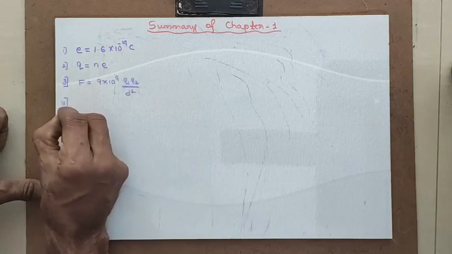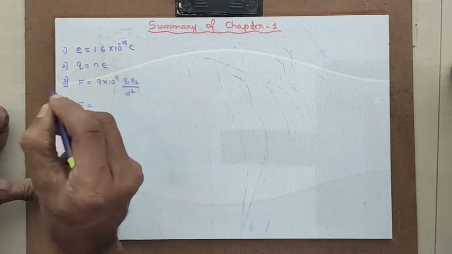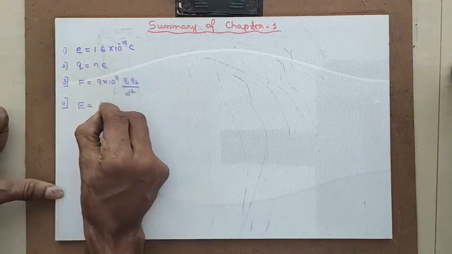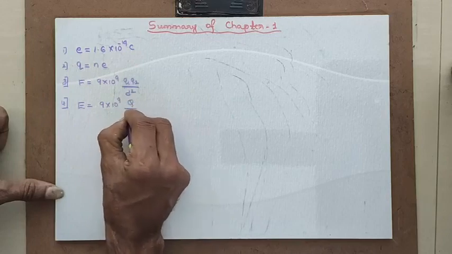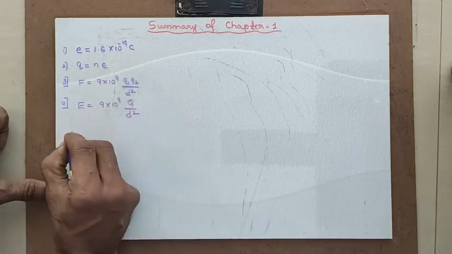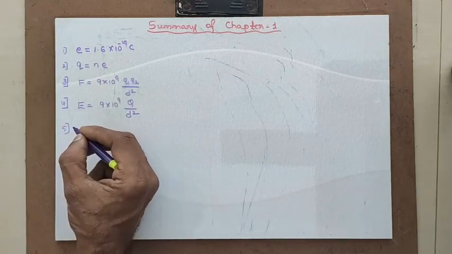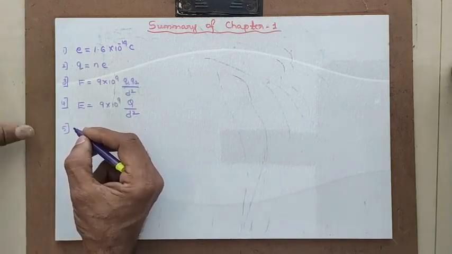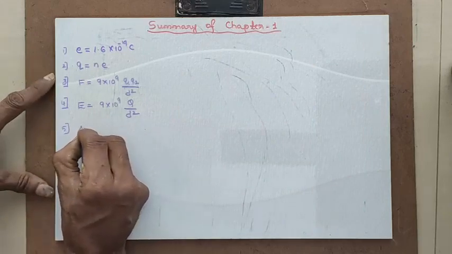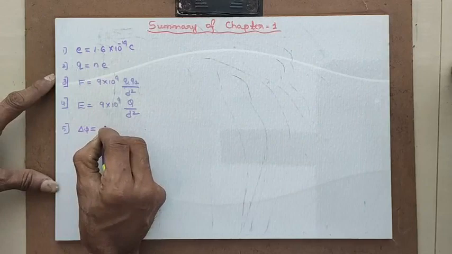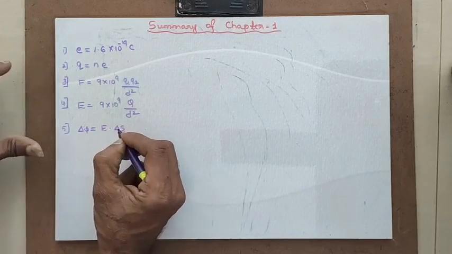Next is the concept of electric field. The electric field concept is very simple. I will bring one charge here. Obviously that also can be given by 9 into 10 raised to 9 charge Q divided by d square. The next concept which I have covered was the flux. The flux can be given by the electric field E multiplied by the surface area.